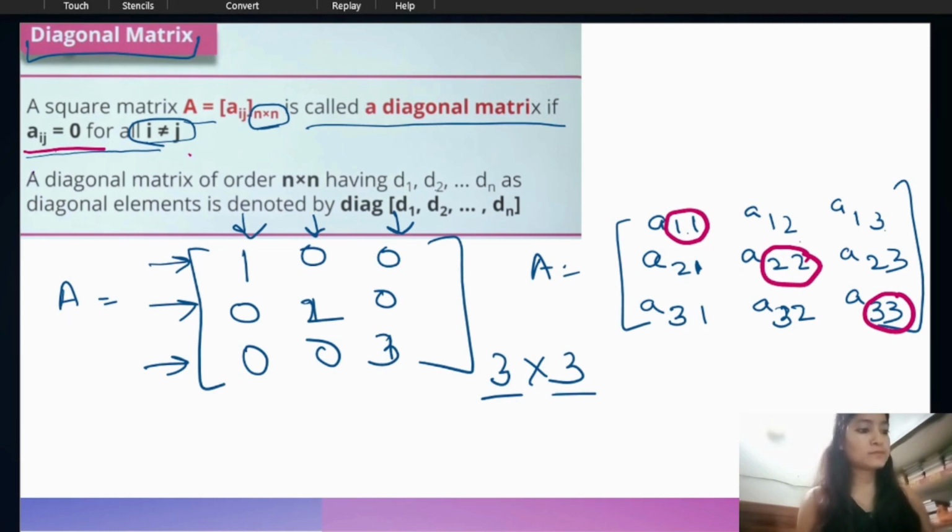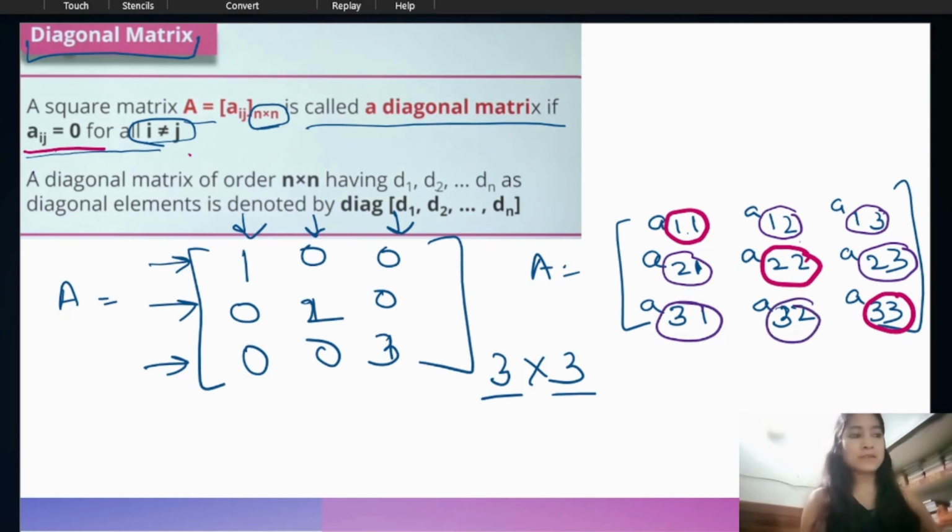Okay, see this: 1 2, 1 2, that means i is not equal to j. 1 3, i is not equal to j. Here also i is not equal to j, here also i is not equal to j, and here also. So you can see these elements do not have i equal to j. So that means those elements must be equal to 0.